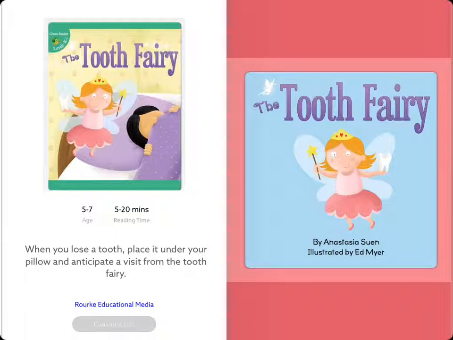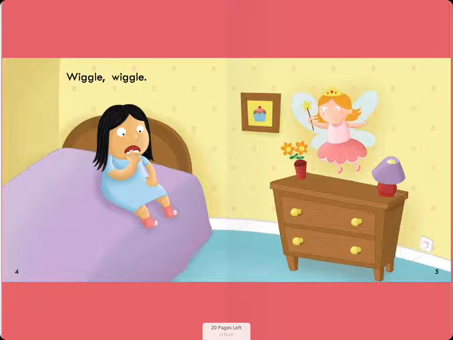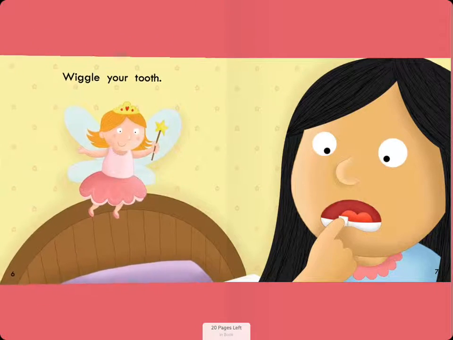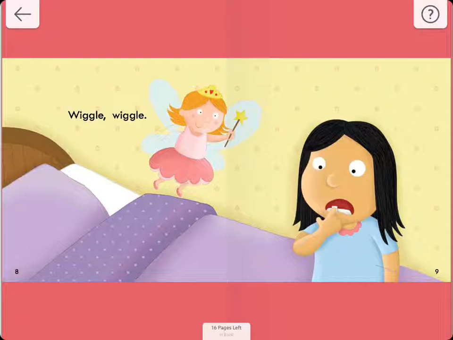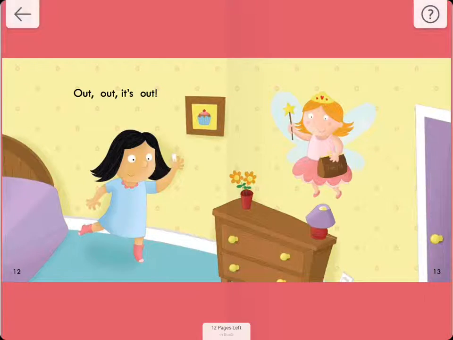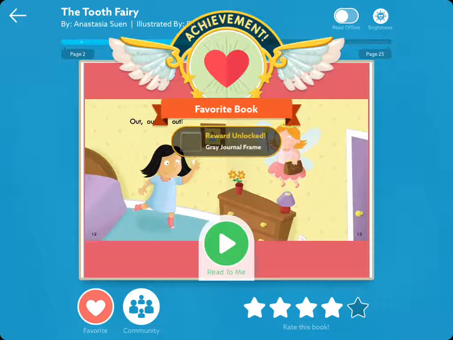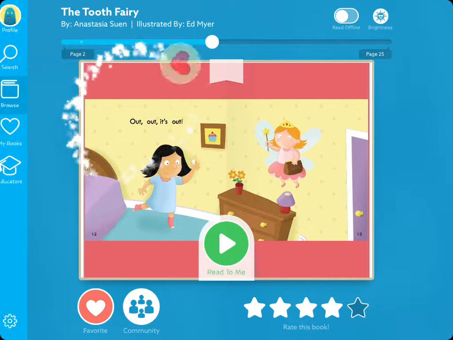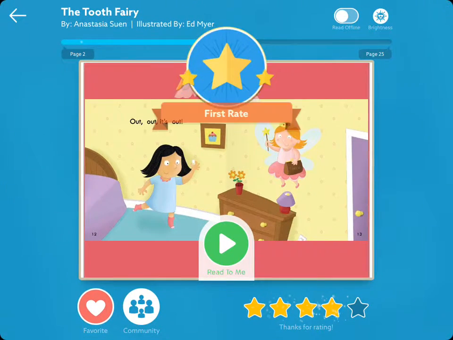And you can see the age is listed here. It's 5 to 7, and it should take about 5 to 20 minutes. And by swiping your finger across the book, you are able to turn the page. And again, if this is reading to you, you'd be able to hear it. And if I go back, you can see I can favorite it. There's another badge. You can share it in the community of your classroom. You can rate the book.